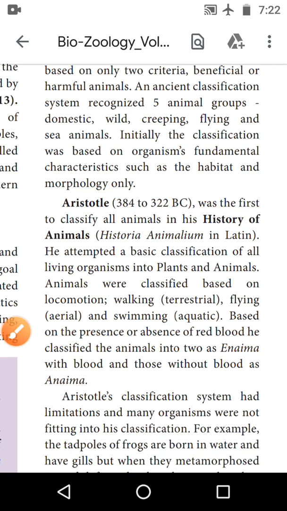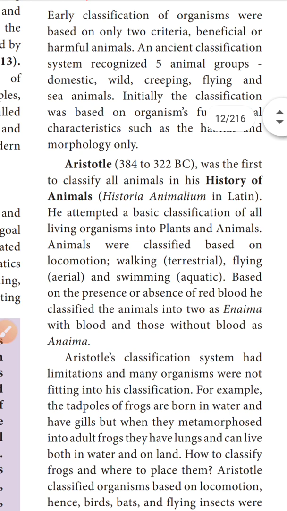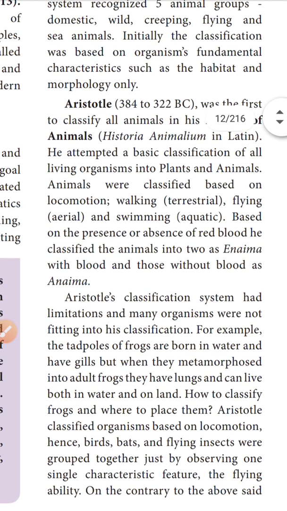Okay, so next para, it is Aristotle. Who is Aristotle? Yes, correct. Aristotle is the father of taxonomy. He first classified all the animals in his History of Animals. This was the basic classification of all living organisms into plants and animals. Animals were classified based only on locomotion.